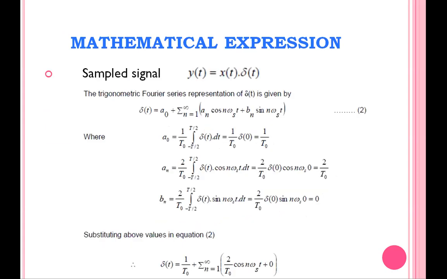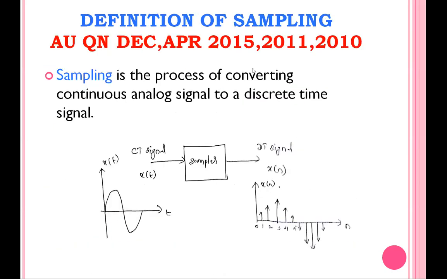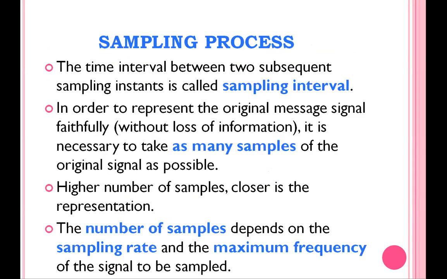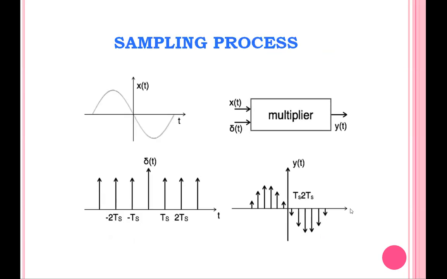It is a very important, big question: the sampling process. So what are the things we discussed? First, what is meant by sampling? It is the process of converting a continuous time signal into a discrete signal. In order to perform the sampling process, we must obey the Shannon sampling theorem. According to it, the sampling frequency fs must be greater than or equal to 2 into fm.